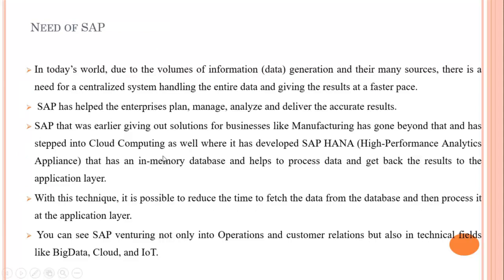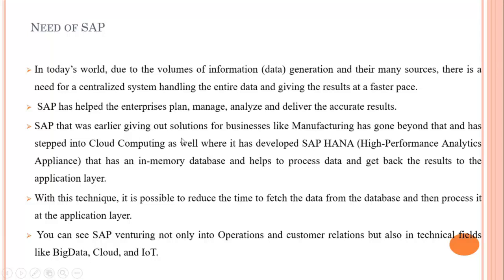So what is the need of SAP? In today's world, a huge amount of data is generated, so there is a need for a centralized system that can handle this large amount of data and give the results at faster speed. SAP has helped the enterprise plan, manage, analyze and deliver accurate results.